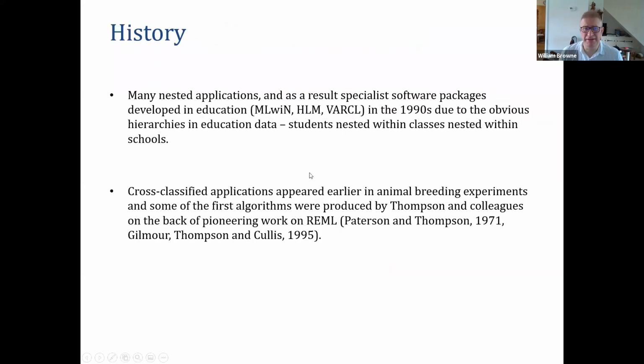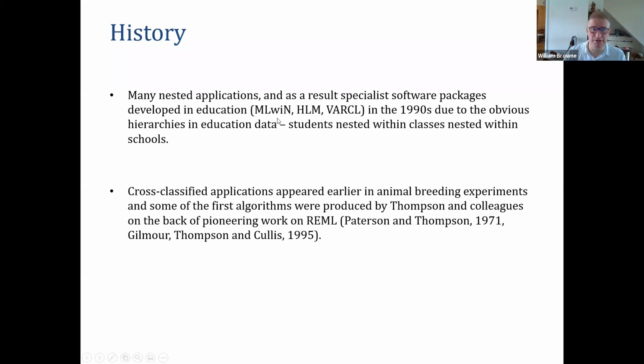So a bit of history. Where did the developments for these models come from? Well, many of the nested examples that we've seen so far, pupils within schools, pupils within classrooms, come from the field of education. So as a result, lots of researchers and statisticians working in education developed software packages.